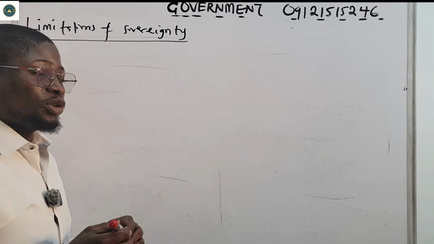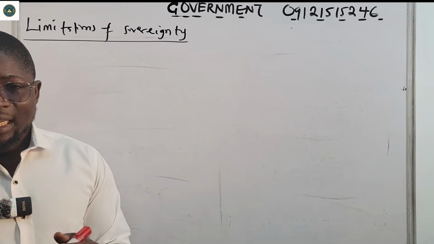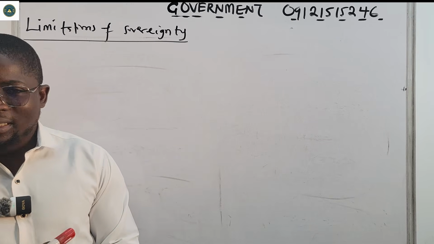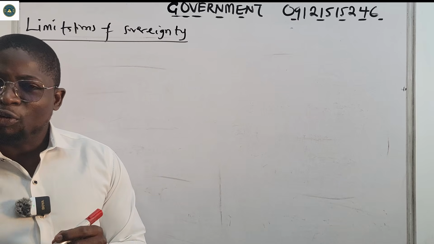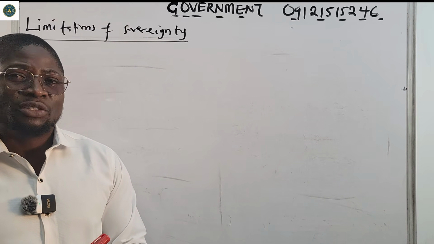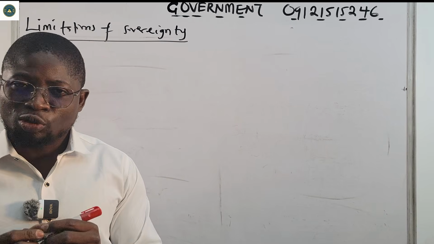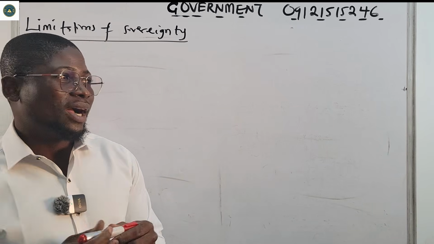Now, limitation of sovereignty. Even if a country or a state has sovereignty, there are some powers, or certain things, that will limit the power of sovereignty. Those are what we call the limitations of sovereignty. For example, number one, the Constitution.